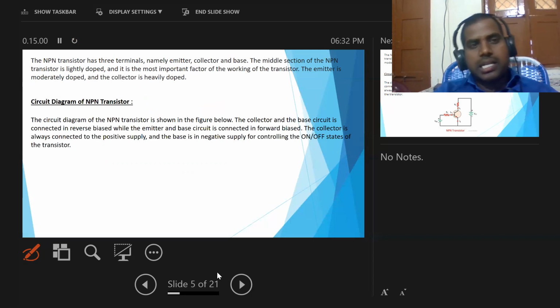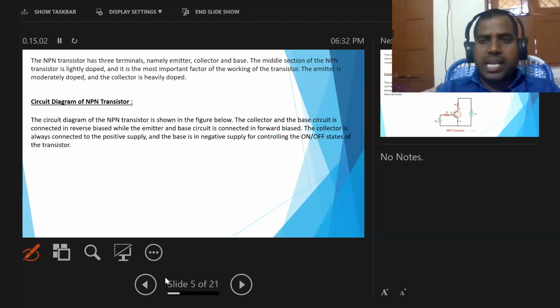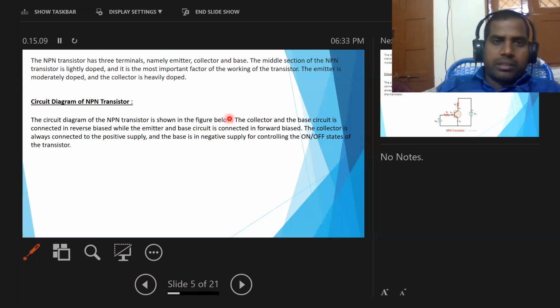Similarly, this NPN transistor also consists of three main parts, that is emitter, base, and collector.